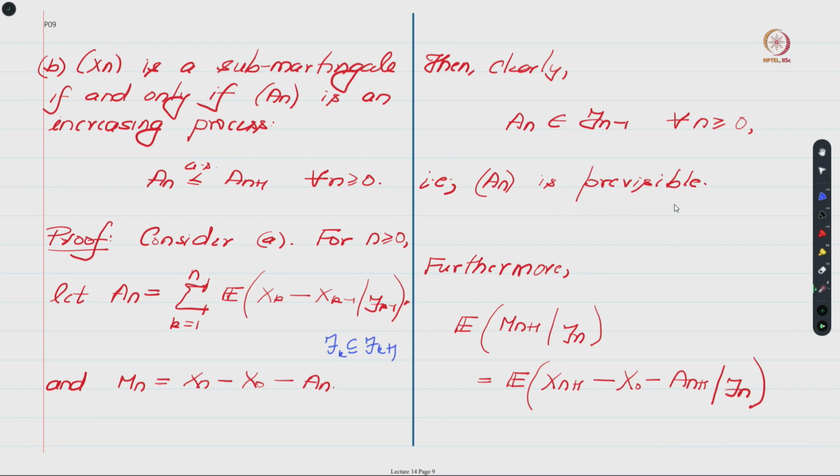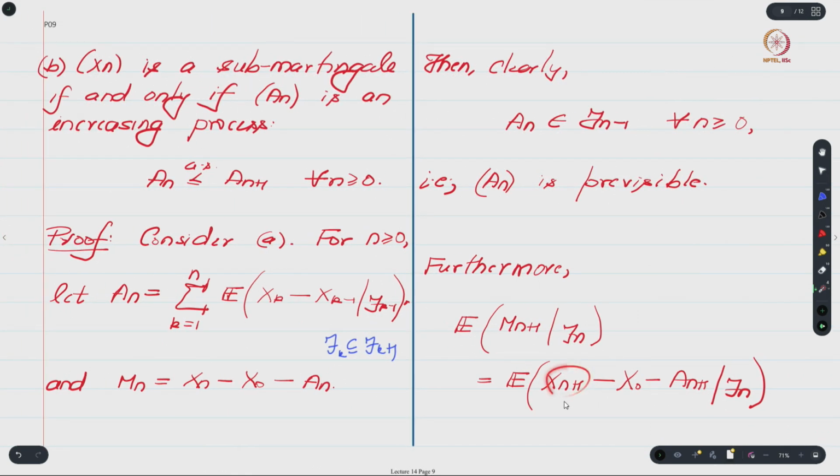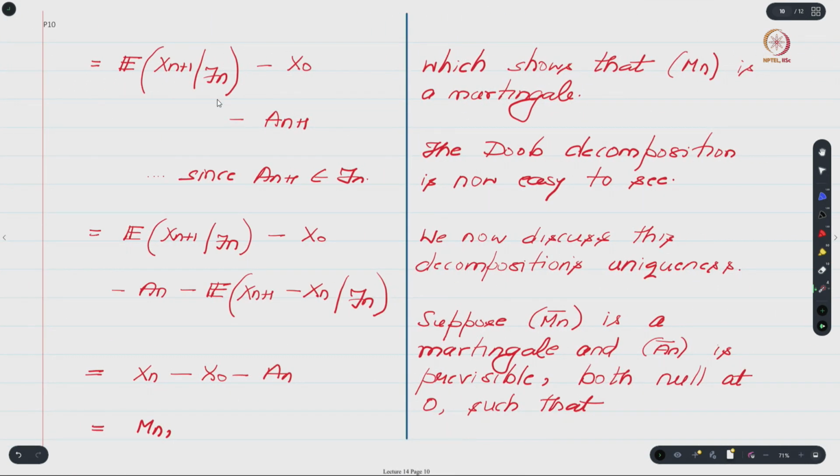Now it remains to check whether your Mn process is actually a martingale or not. So let's do that check. Let's look at the conditional expectation of Mn plus 1 given Fn, right. So Mn plus 1 by definition is Xn plus 1 minus X0 minus An plus 1, and An plus 1, because of its pre-visible nature, I can pull it out as it is. Similarly, X0 is measurable with respect to F0, which is a subset of Fn, hence X0 is also measurable with respect to Fn, and I can pull that out as well, and we will be left with something like this.